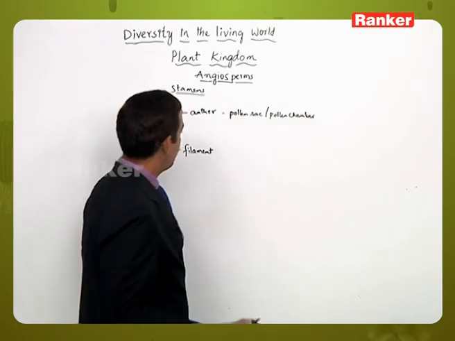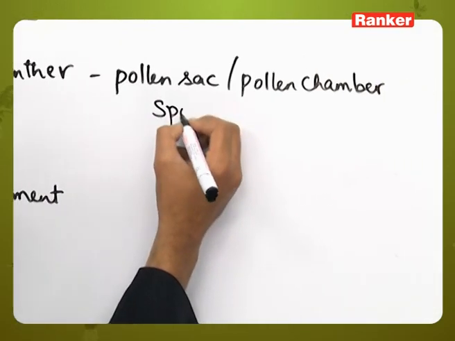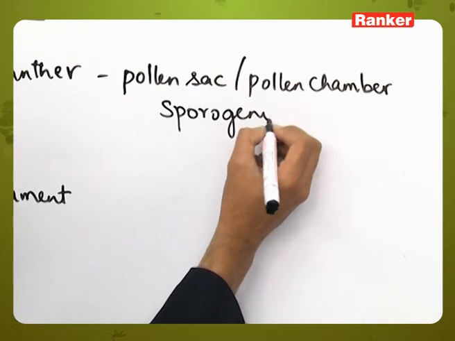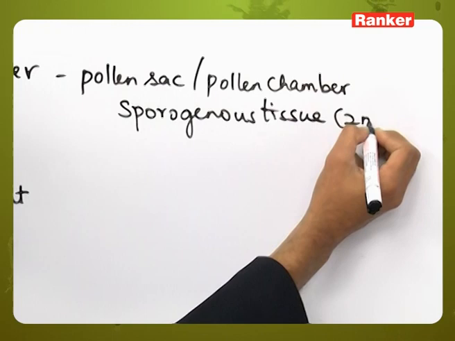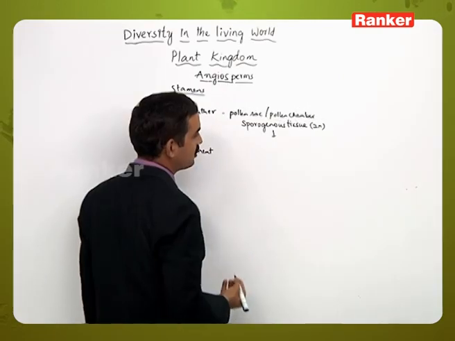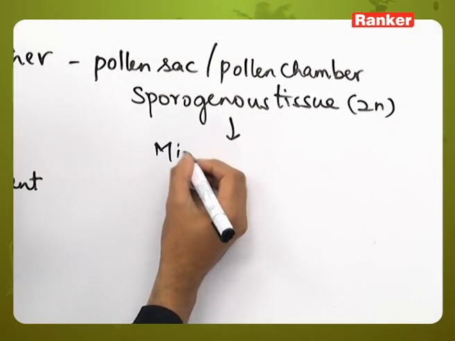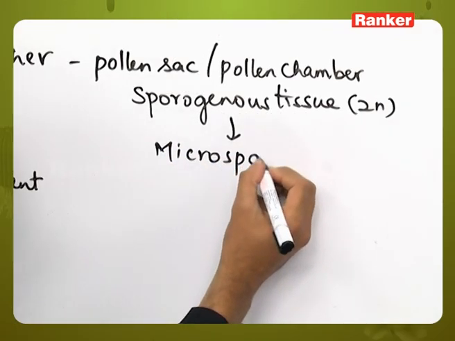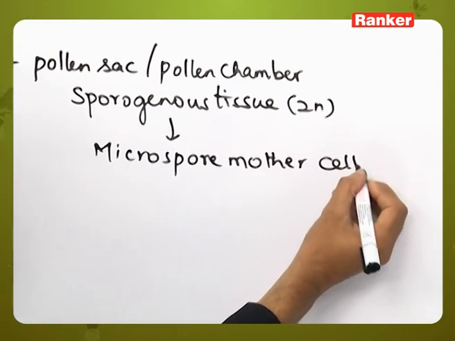This pollen chamber or pollen sac contains sporogenous tissue, which is diploid in nature. When this sporogenous tissue undergoes mitosis, it produces microspore mother cells, which are also diploid.